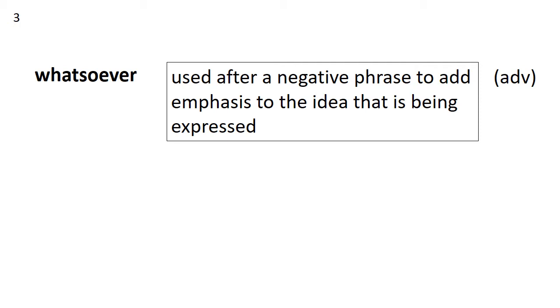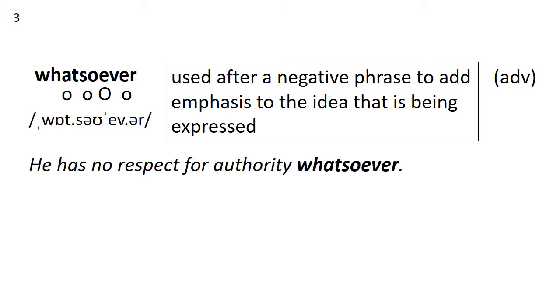Number 3 is whatsoever. This word is used after a negative phrase to add emphasis to the idea that is being expressed. It's an adverb. How many syllables? Whatsoever. 4. Stress is on the third. Let's listen to the sentence. He has no respect for authority whatsoever. So it's like saying he has absolutely no respect. Zero.